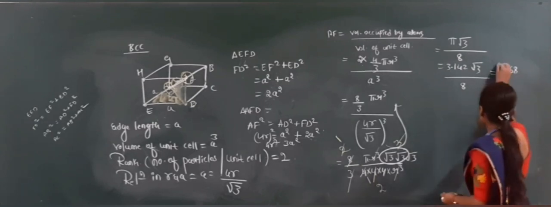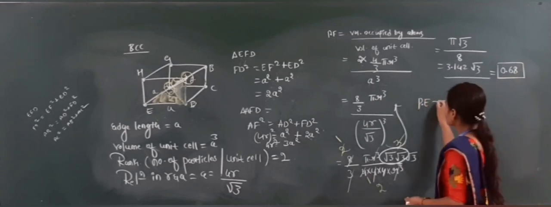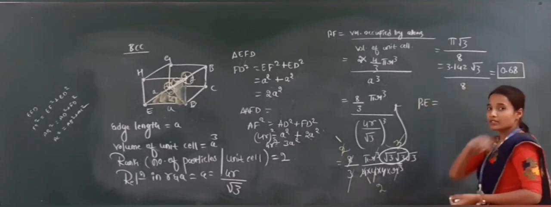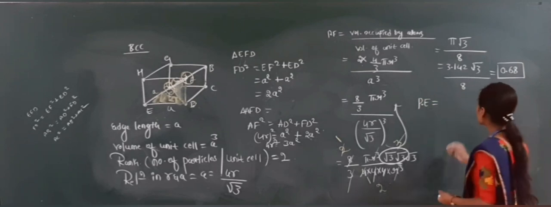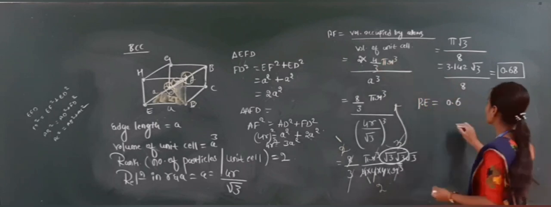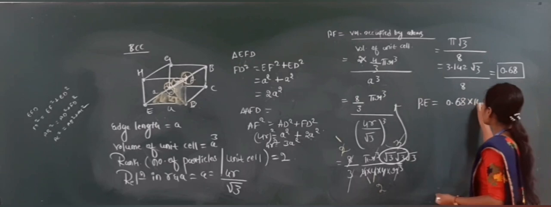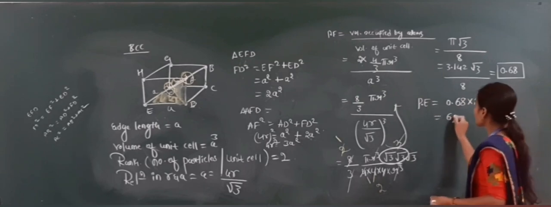0.68. Now next one is, you have to find out the packing efficiency. What is the packing efficiency? Packing efficiency means the packing fraction into 100. What is the packing fraction value? 0.68 into 100 is equal to 68.